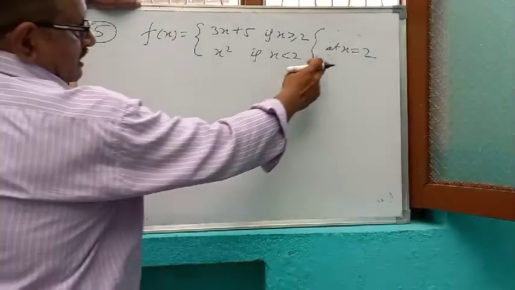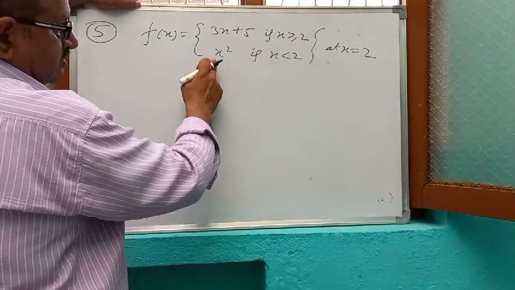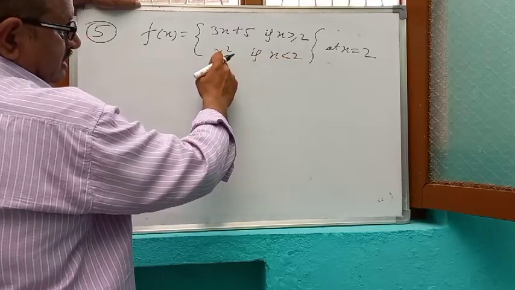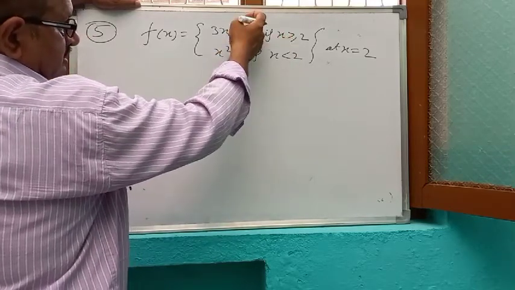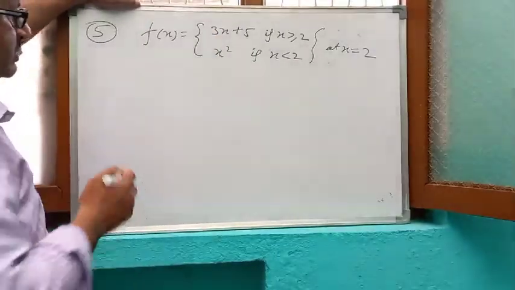So we see that for x greater than 2 the function is this one, and for x less than 2 the function is x square. In the neighborhood of 2, for less than 2 one function is there, and for greater than 2 another function is there. So here we have to take the left hand limit and the right hand limit both.